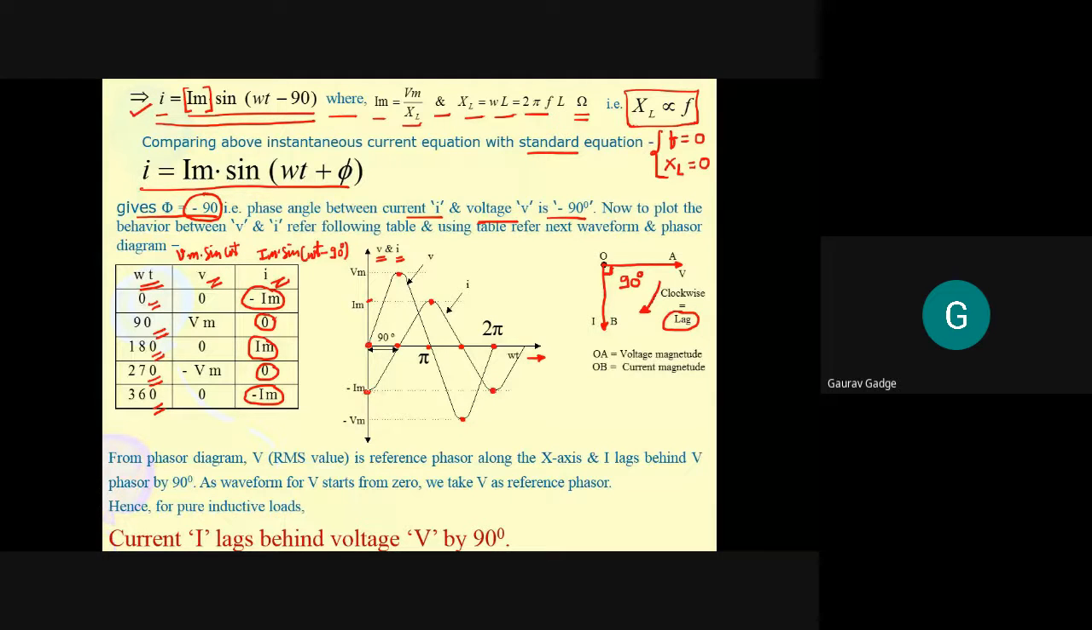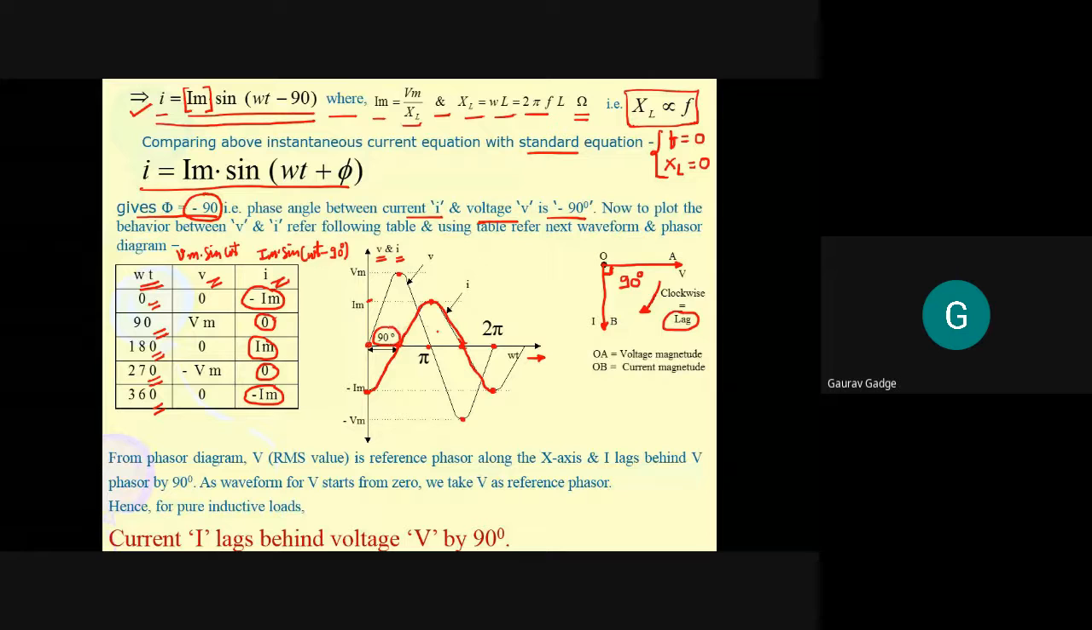So how is this current changing? The current starts when omega t is equal to 0, it is negative. When omega t is 90 degree, it is 0. When omega t is 180 degree, the current is positive maximum. When omega t is 270 degree, it is 0. For omega t 360 degree, it is negative maximum. So it means there is a phase shift of 90 degree between the two.